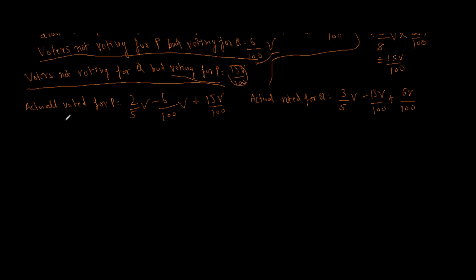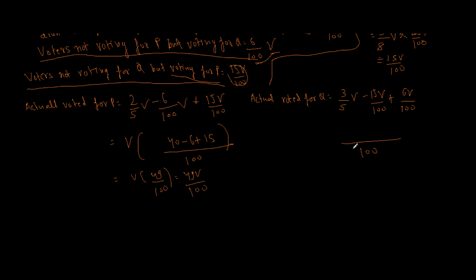So now let's find out each of the things. Actual voted for P. In this V is common and 100 is the LCM. So 5 goes 20 times in 100, so 20 into 2 is 40, minus 6 plus 15, which gives V into 49 by 100, that is equal to 49V by 100. Similarly, actual voted for Q, the LCM is once again 100.